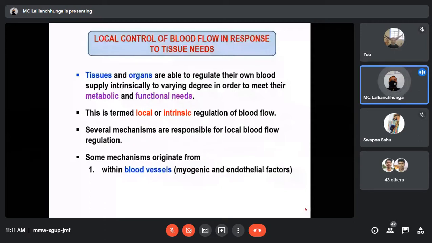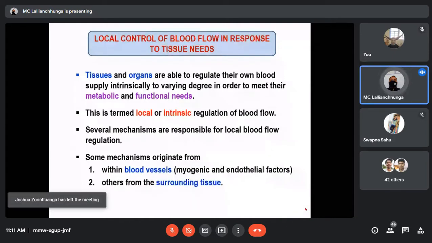Other mechanisms come from the surrounding tissues, and the surrounding tissues are involved in the control of the blood flow through a local tissue or organ.